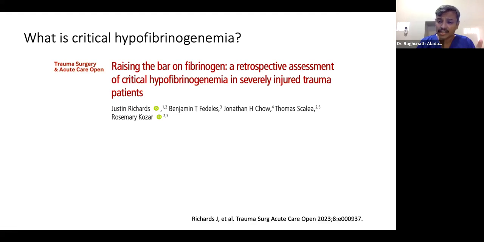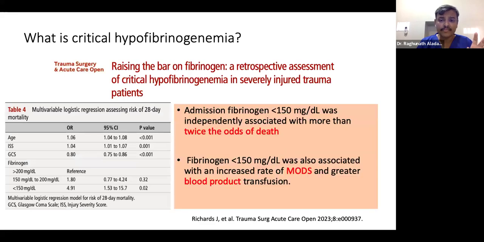He found that fibrinogen less than 150 milligram per deciliter, means 1.5 grams per liter, is independently associated with death, irrespective of age, severity score or GCS. If the value is less than 150, there is a risk of death. Less than 150 is also associated with an increased rate of MODS and need for blood product transfusion. This is a critical value where the patient may require fibrinogen. That is how we can identify patients with a low fibrinogen level.